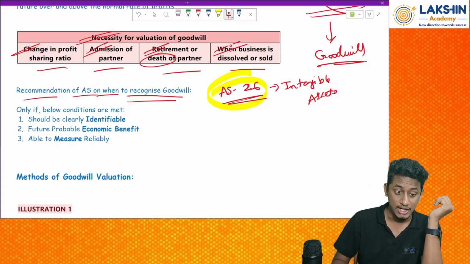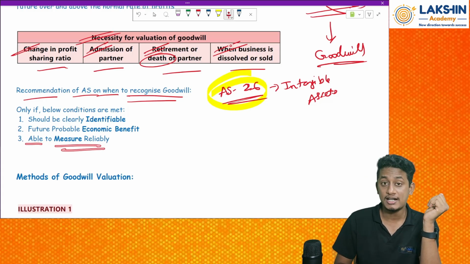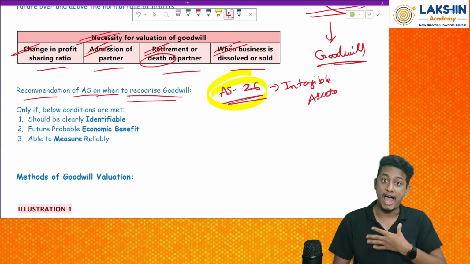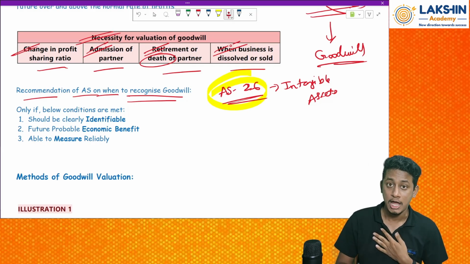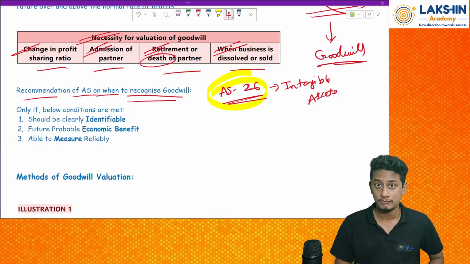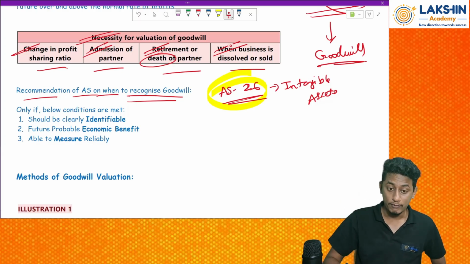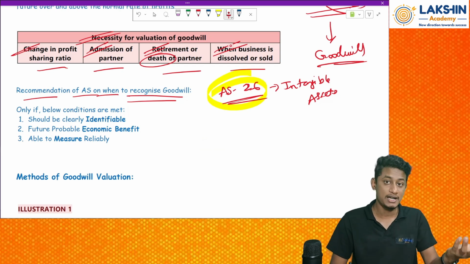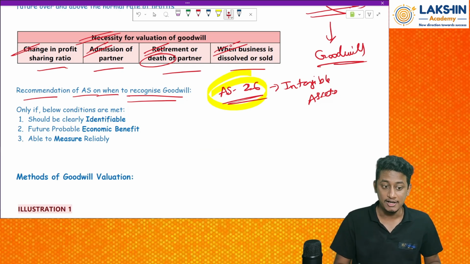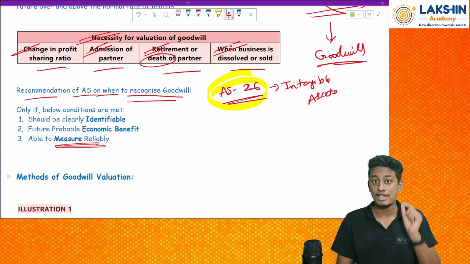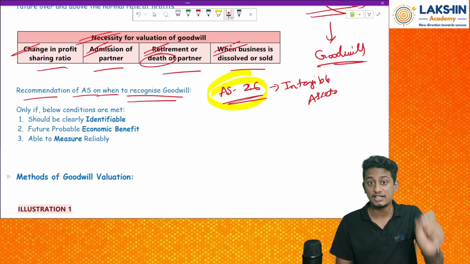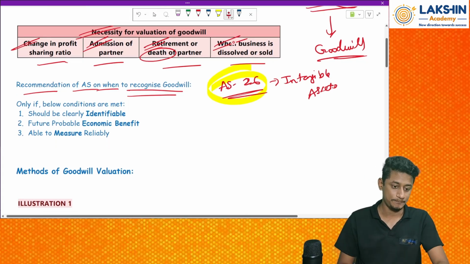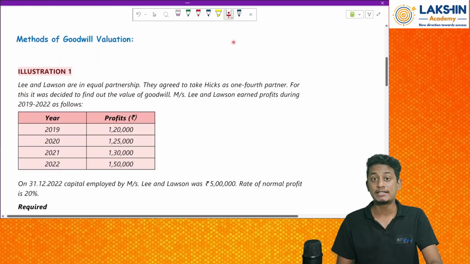Okay. Then it should be possible to measure reliably whatever value of goodwill I have. I know that my business has reputation, but what if I'm not able to value it? Money measurement concept. Remember, if something cannot be measured in terms of money, I cannot take it as an item in the books of accounts, be it in the P&L account or the balance sheet. Right? So it should be measured reliably. I should be able to pinpoint what is the value of goodwill. Clear?